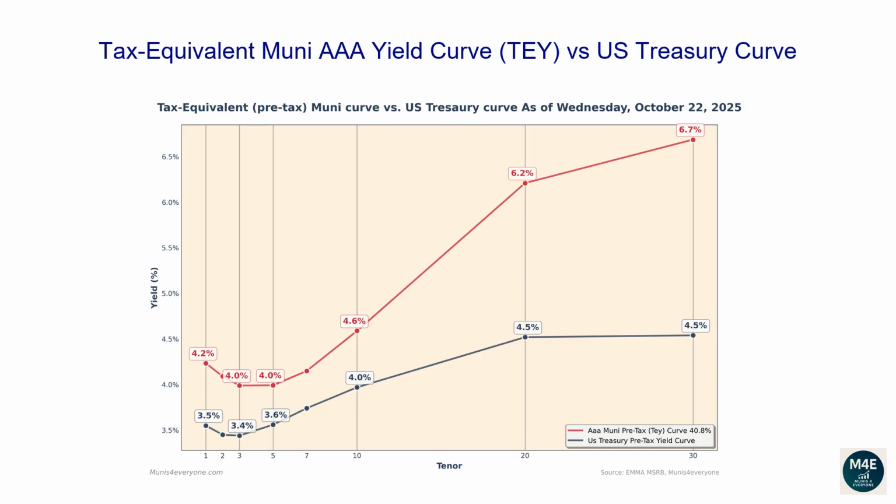Observing the current graph, we can see that currently all the Muni tax-equivalent yields, based off a 40.8% tax rate, are above Treasury yields. When this scenario happens, it may be less convenient for investors to buy US Treasury bonds. For example, if you wanted to buy a 30-year bond, a AAA Muni bond would yield 6.7% compared to a lower yield of 4.5% from a Treasury bond.